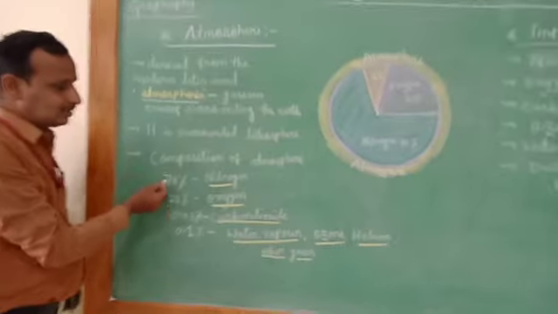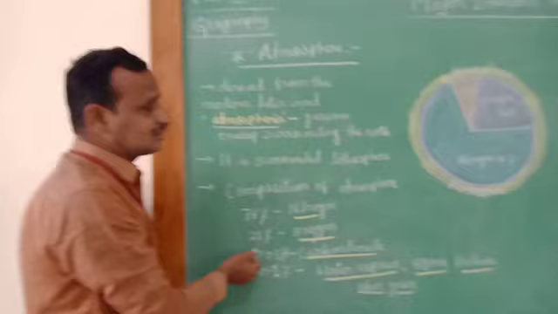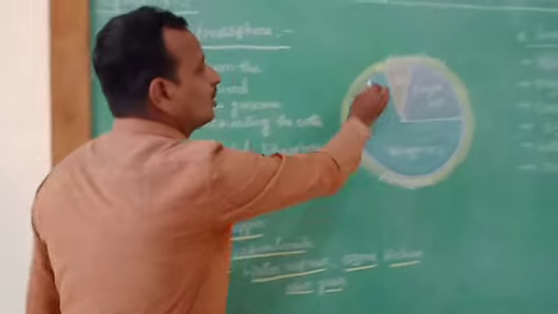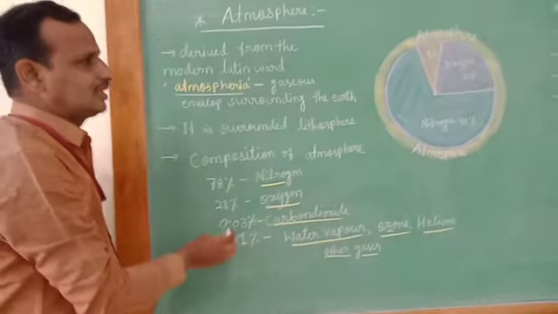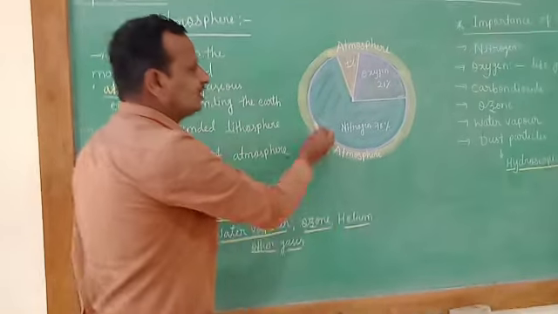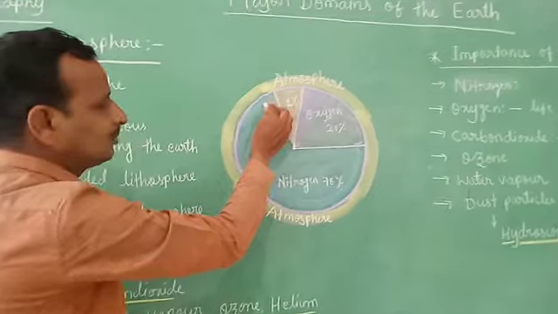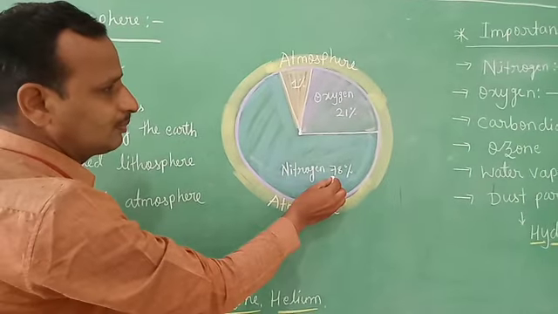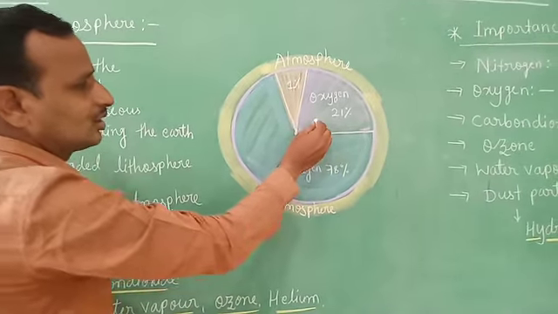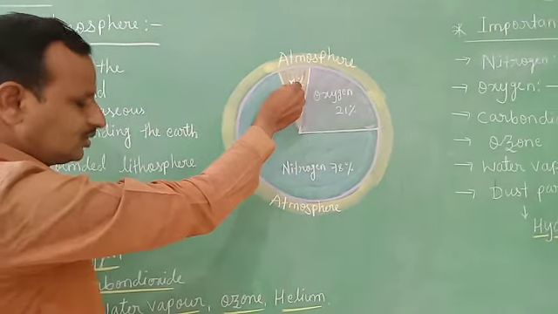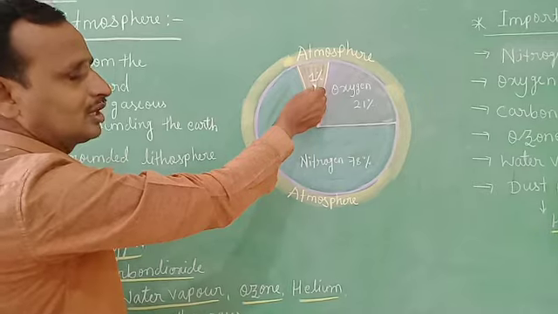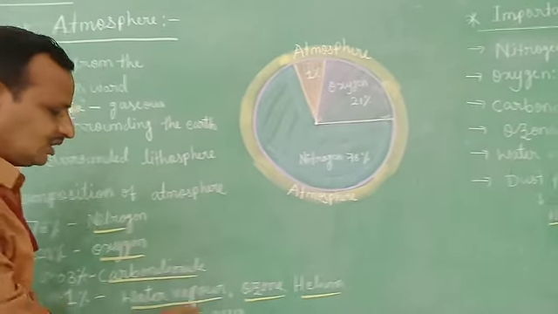In this way, these are the percentages of all the gases in the atmosphere. You can see this picture also, children. Nitrogen is 78%, oxygen is 21%, and 1% is other gases that contain ozone, helium, and other gases, and water vapor also comes here. So this is the percentage.